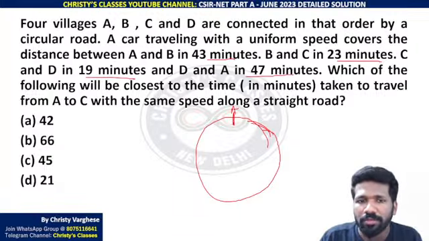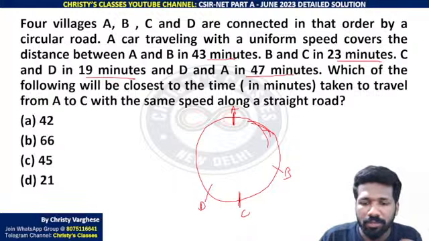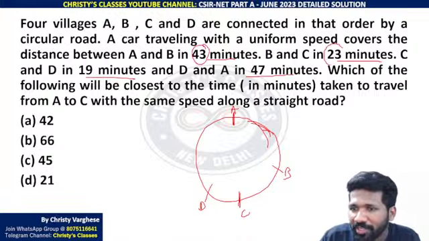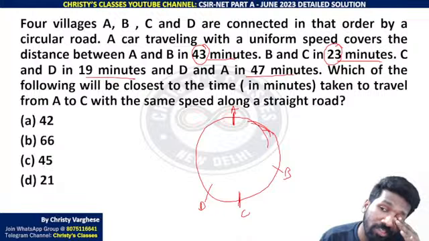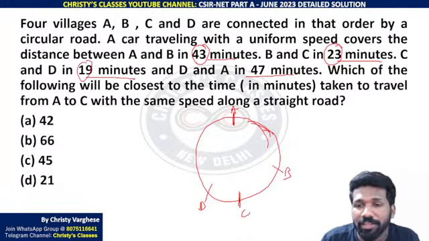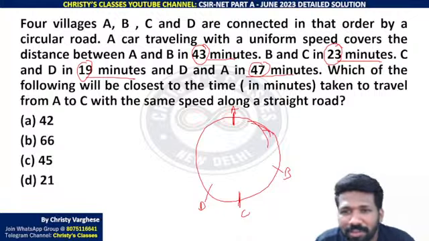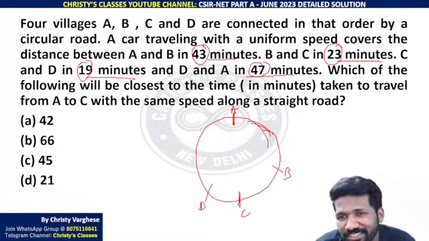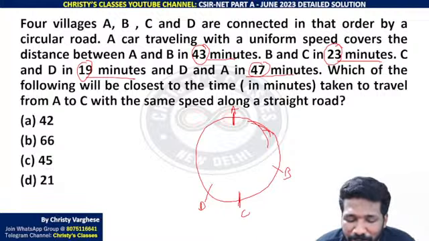So A, I will draw the positions of B, C, D proportionately. B, C, D. Here if you observe something, 43 and 23 added gives you 66. 19 and 47 added also gives 66. Some of you may be like, why are you telling all these? Why are you finding patterns? No, just keep that in mind. I will tell you why it is needed. Later you will realize that will help a lot.